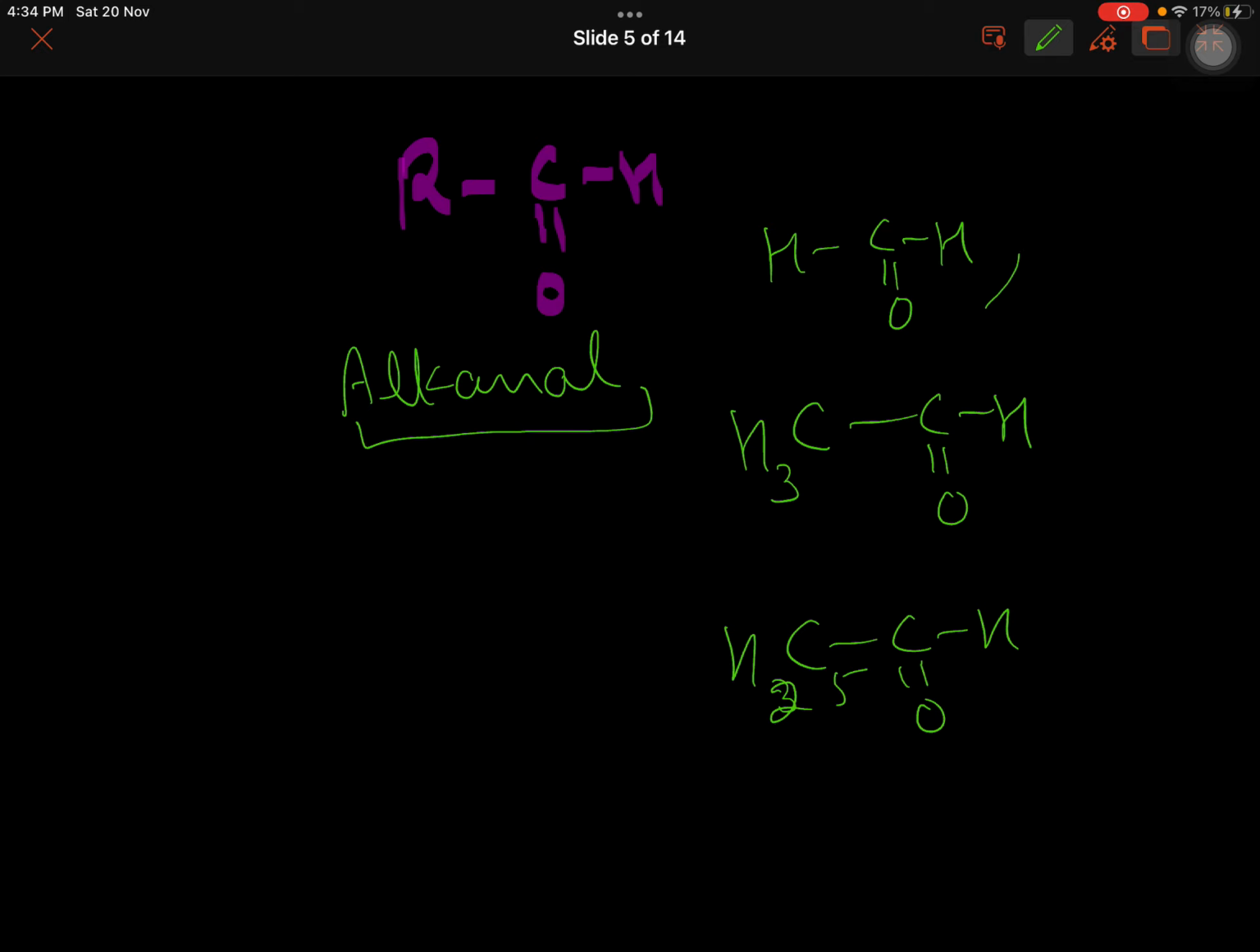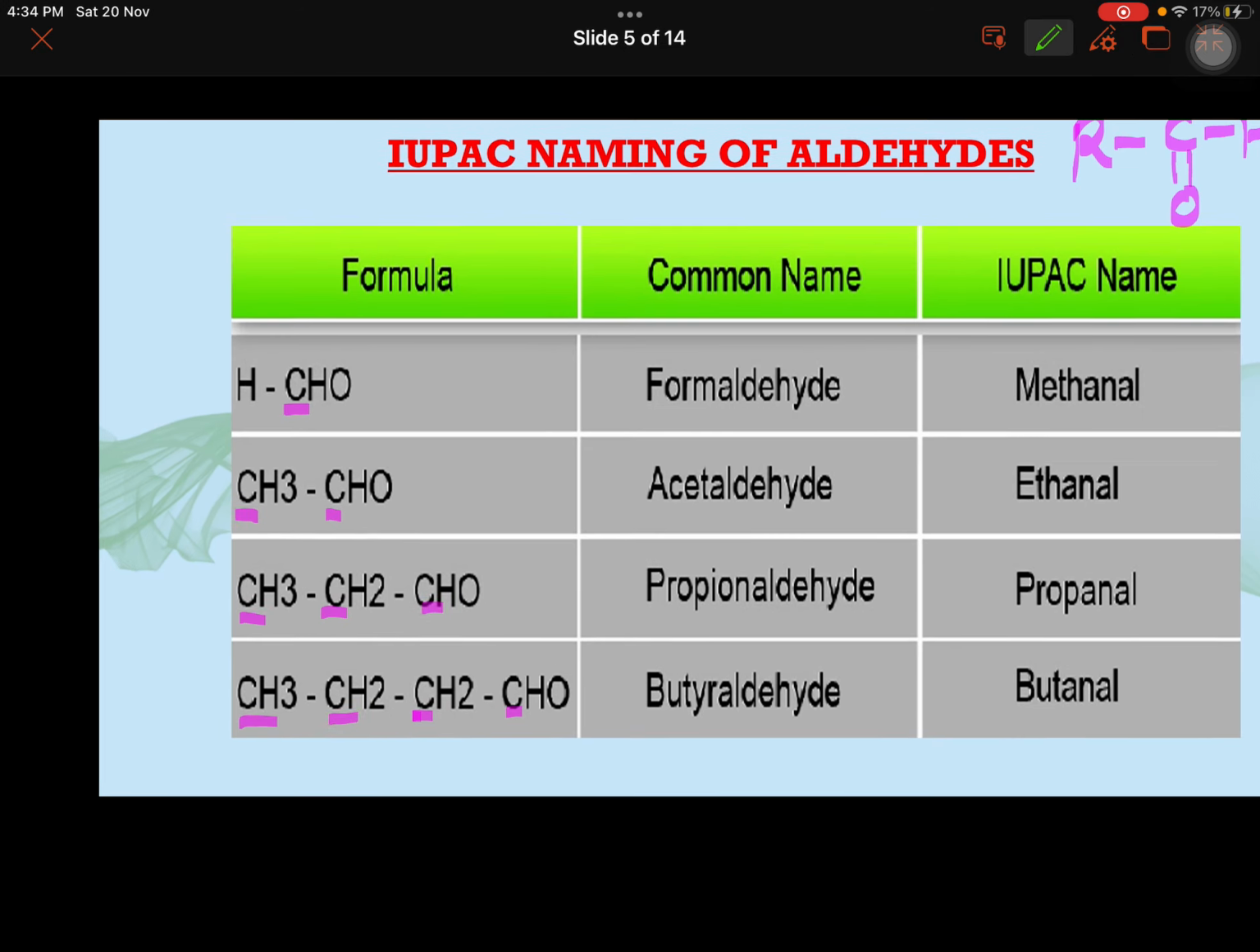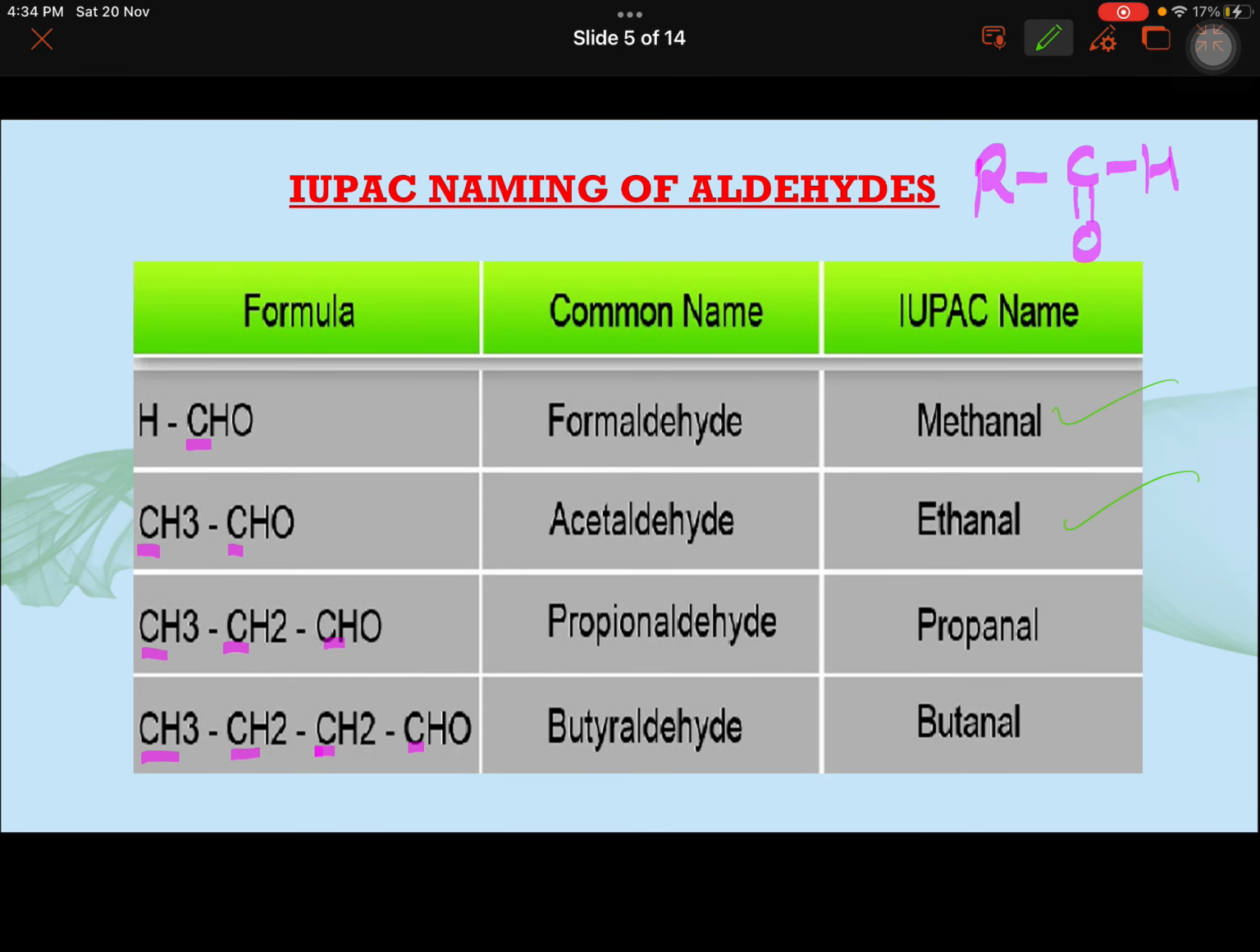And for CHO, please notice that this functional group is always terminal. It can never be in the middle of the chain because on one side hydrogen is fixed. So this is methanal, ethanal, propanal, butanal. You don't need to write propan-1-al or butan-1-al because this is always terminal.